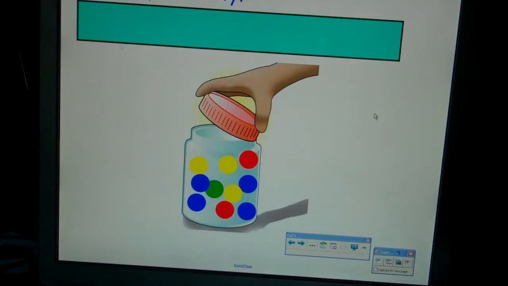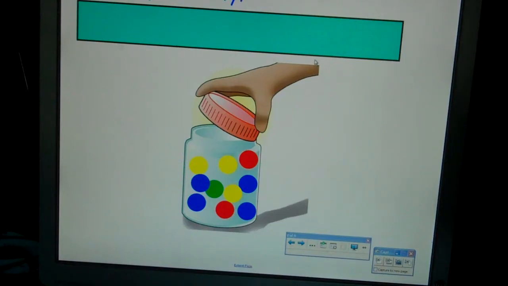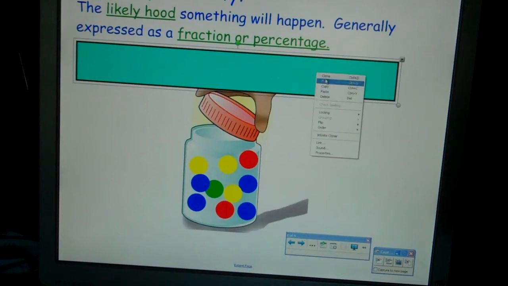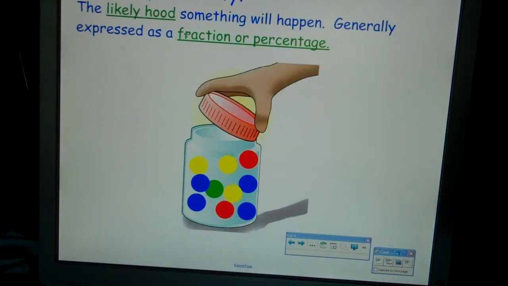So the classic example is with a jar of marbles. What's the probability that I pick a red marble? Figure that out real quick. What's the probability I pick a green marble? Okay? It's the likelihood that something happens, and it's generally written as a fraction or a percentage.